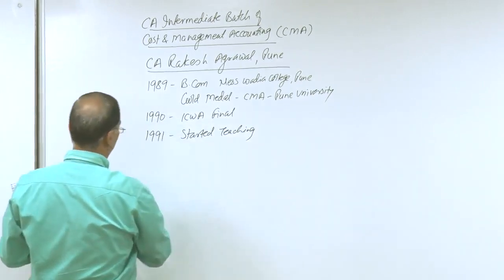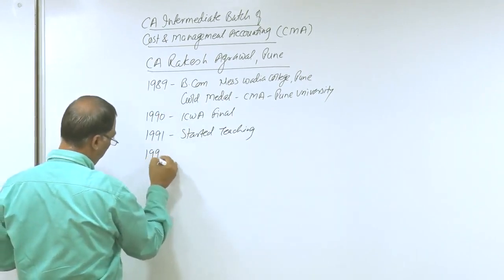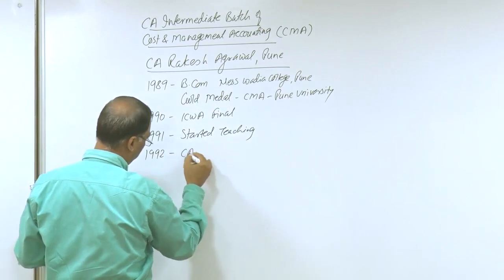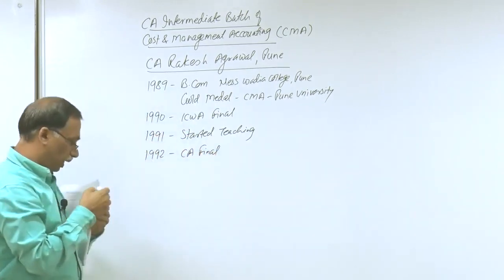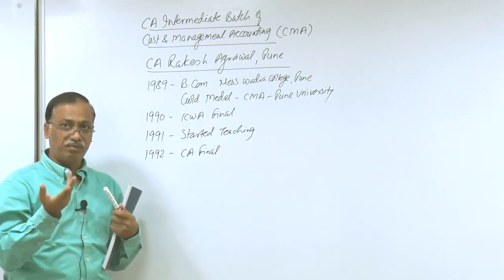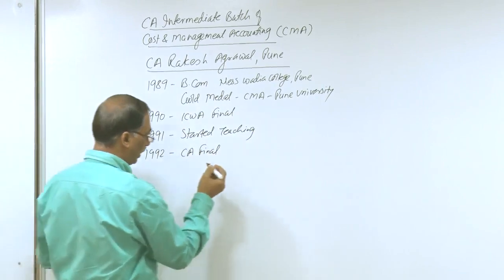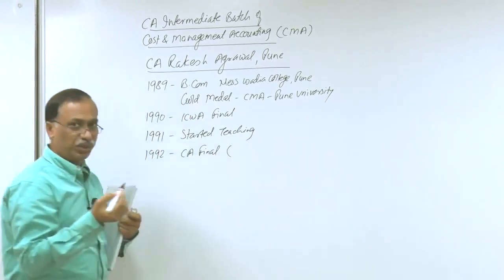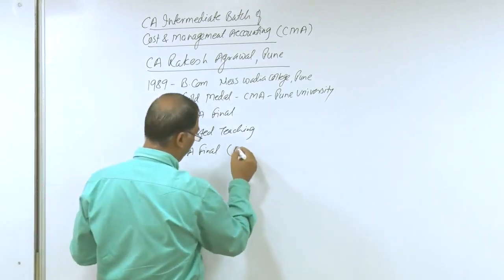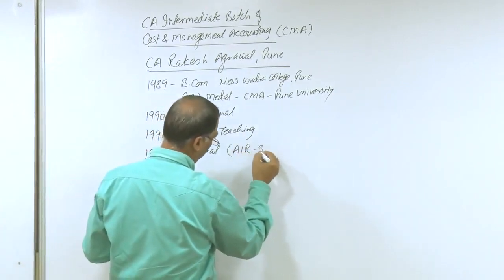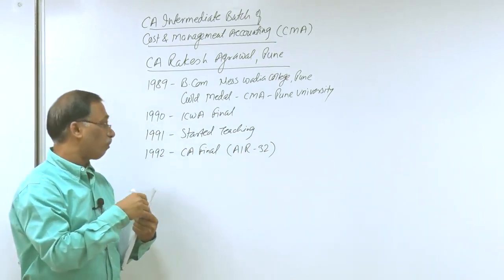So this is how my teaching career started, and 3 years after doing BCom, in 1992 I cleared my CA final examination. As I told you, in our days, CA course could be done only after graduation. So in 1992 I cleared my CA final examination. Again I am happy to share with you that I cleared CA final exam with all India rank. I was 32 in the all India merit list.